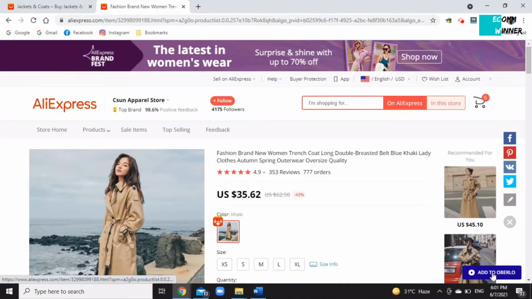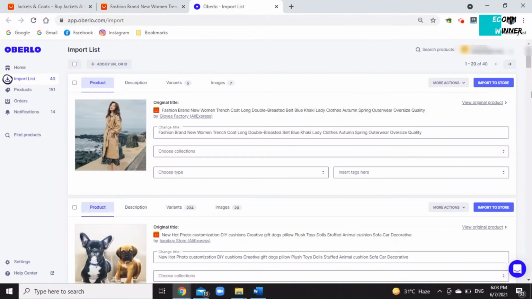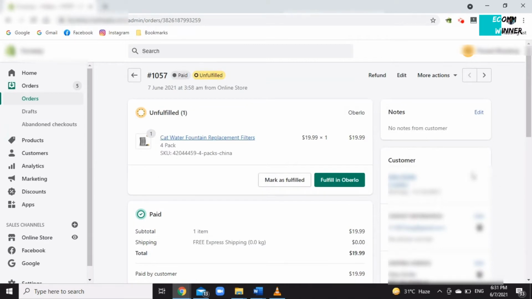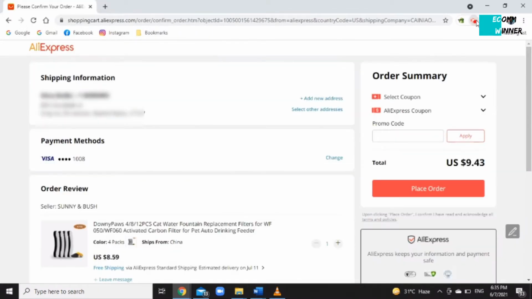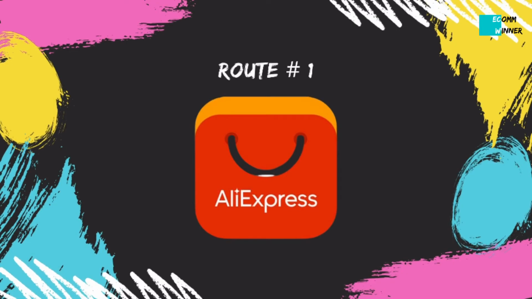Once you choose the supplier and the product, just import it to Oberlo, and from there you can import it to Shopify. Once you receive an order, you will fulfill the same via Oberlo and make the payment to the AliExpress supplier by your credit card, after which your supplier will send the package to the US to your customer. So that's the AliExpress dropshipping model, which is very convenient and can be set up with a minimum of effort.